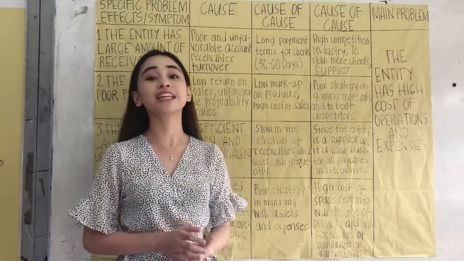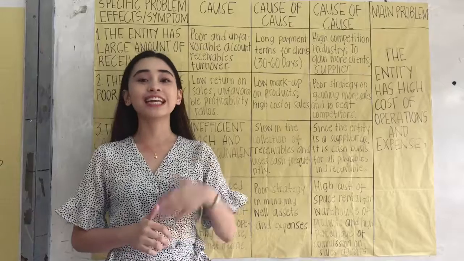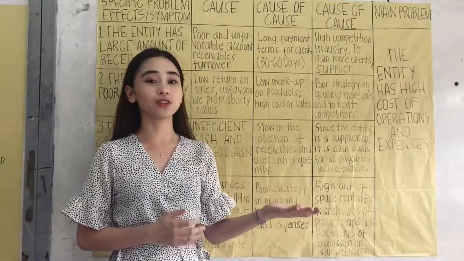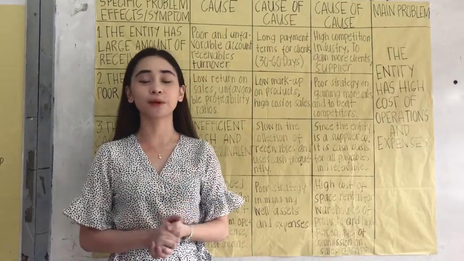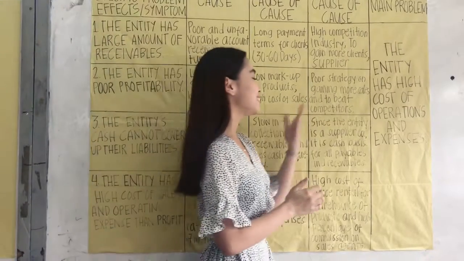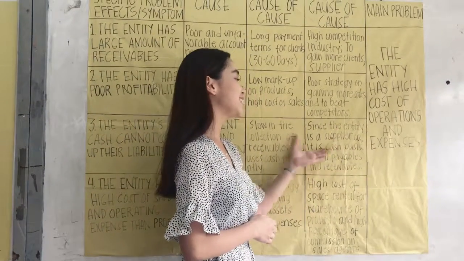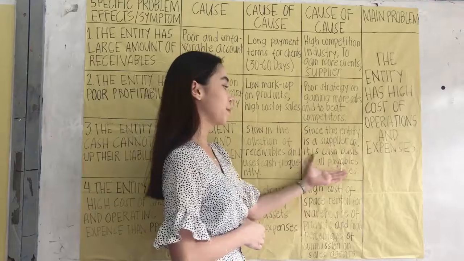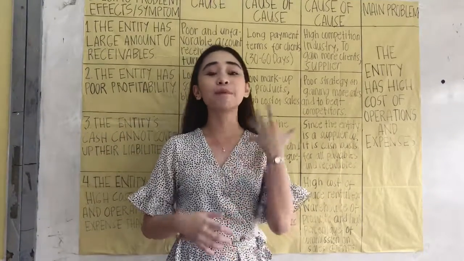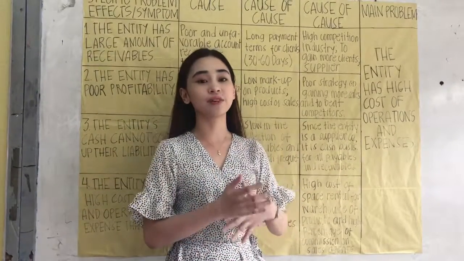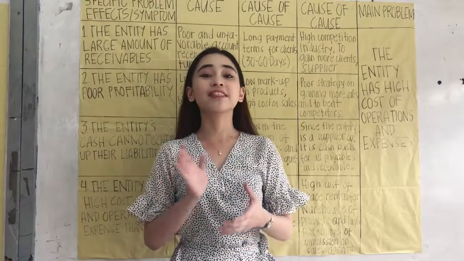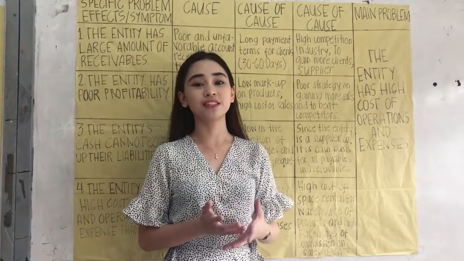As a supplier company, they use cash frequently because they need supplies from other companies and also receive cash in their long-term payment terms. So, since the entity is a supplier company, it is cash basis for all payables and receivables. So, their payables are in cash and also receivables in cash. This means that their cash is very low and liabilities is very high.